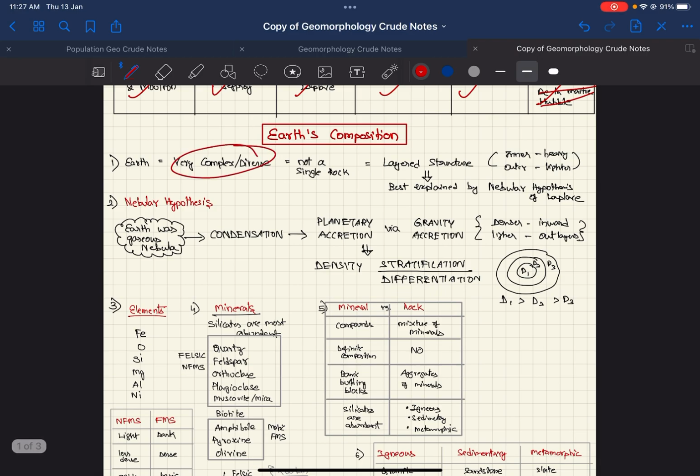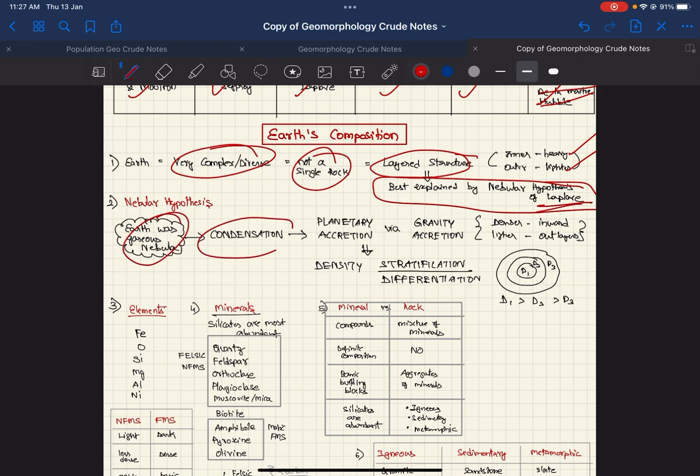Earth is very complex and diverse. It's not a single rock. It has a layered structure, with inner layers being heavy and outer layers being lighter. This is best explained by the nebular hypothesis of Laplace. According to it, Earth was a gaseous nebula. Later, it condensed through a process called gravity accretion, where denser materials are inward and lighter materials are outward. So D1 greater than D2 greater than D3. It resulted in planetary accretion, density stratification or differentiation, which is this thing.